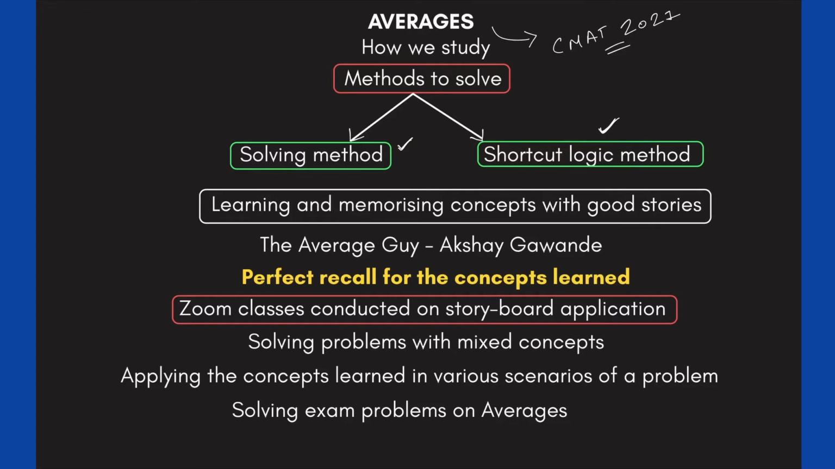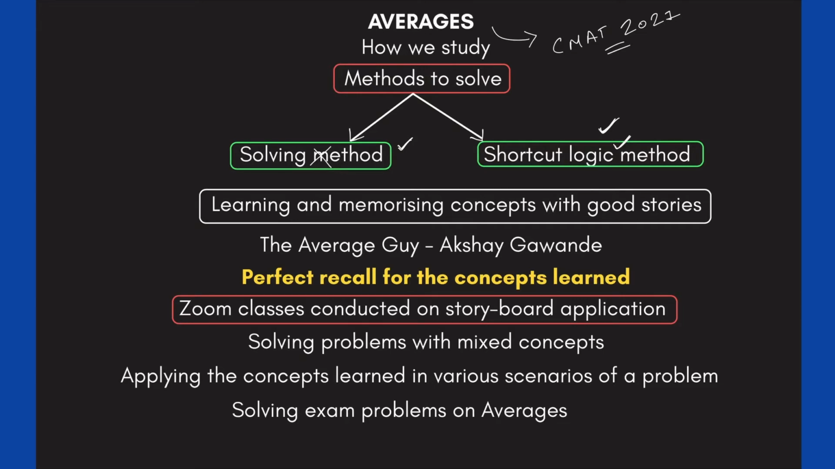Because you are writing an exam like CMAT which is going to have options. So if you have options in the exam, why go for the solving method? I can go for the shortcut logic method and get the answer in 10 to 15 seconds. That is what we'll study in this class: how do you use the shortcut methods to reach the answers?